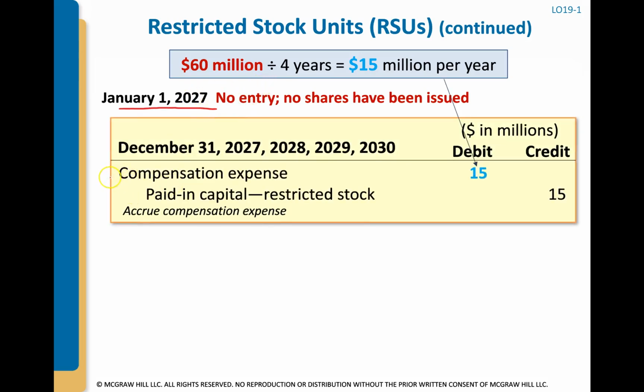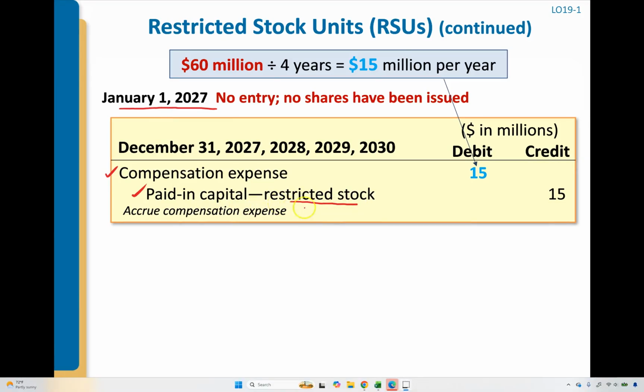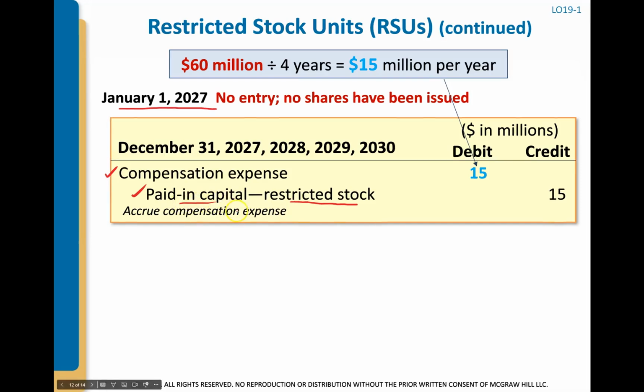At the end of each year of the vesting period, because there's a 4-year vesting, we're going to debit compensation expense for $15 million. And then we still haven't issued the stock, because they have a 4-year vesting and they only get it at the end of the 4 years. That's called cliff vesting. And we're going to park the credit in this account called paid-in capital restricted stock. And that's lumped in with all the paid-in capital accounts into that bucket and reported as one amount on the balance sheet on the 10-K.